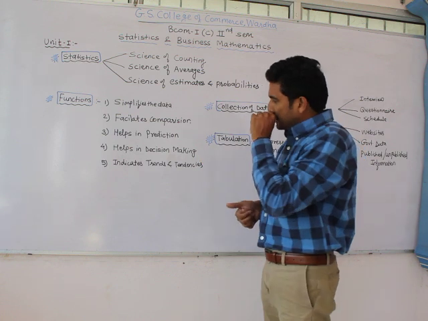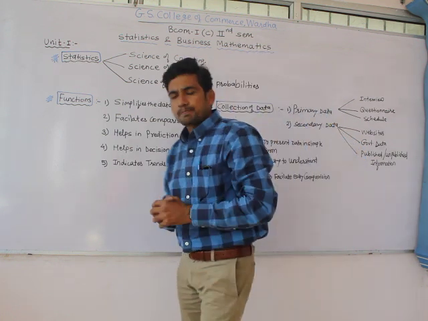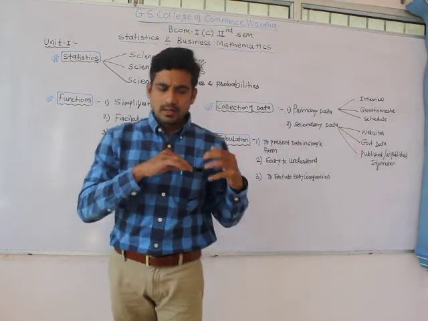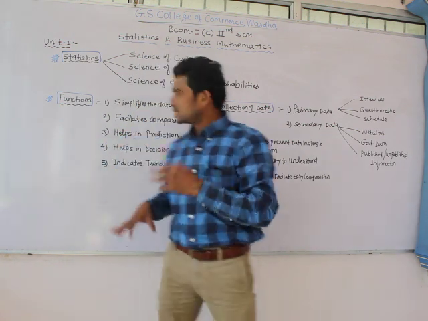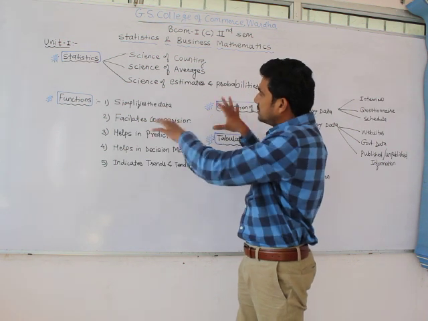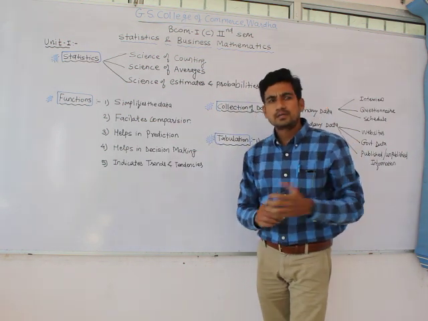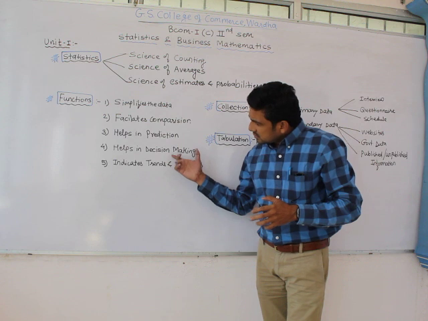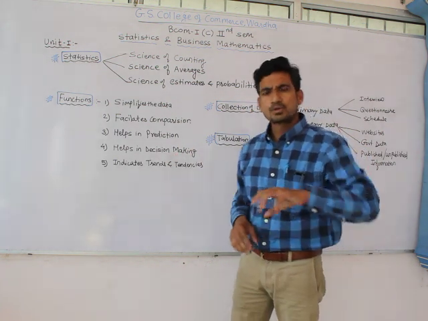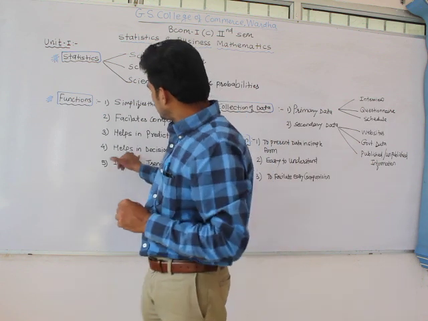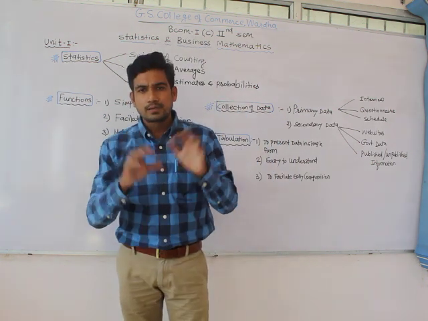The fourth point is that it helps in decision making also. When you think about the entire scene, the most important function is that it helps in decision making. Because whatever you are doing is actually for the decision making of that particular activity.